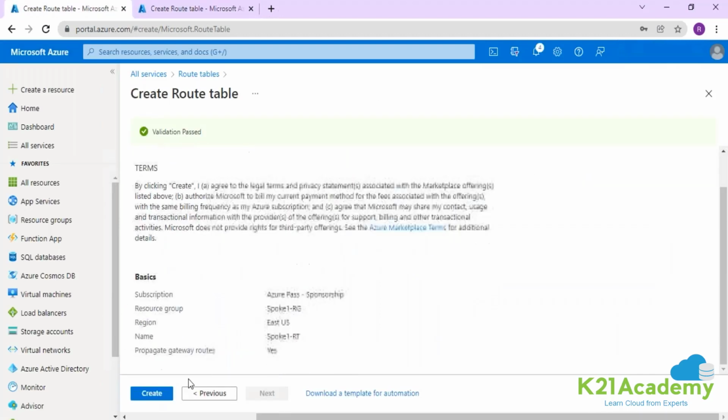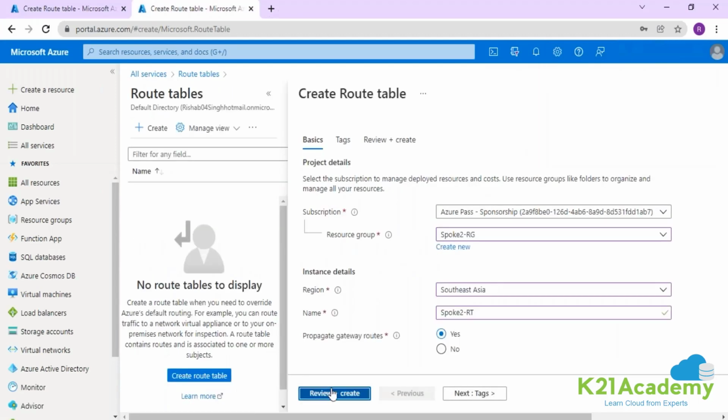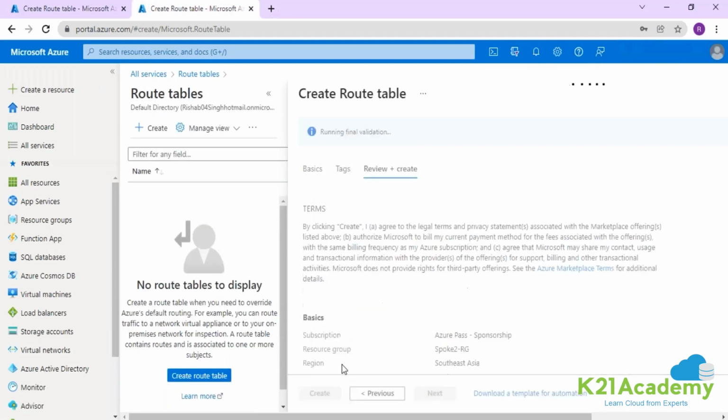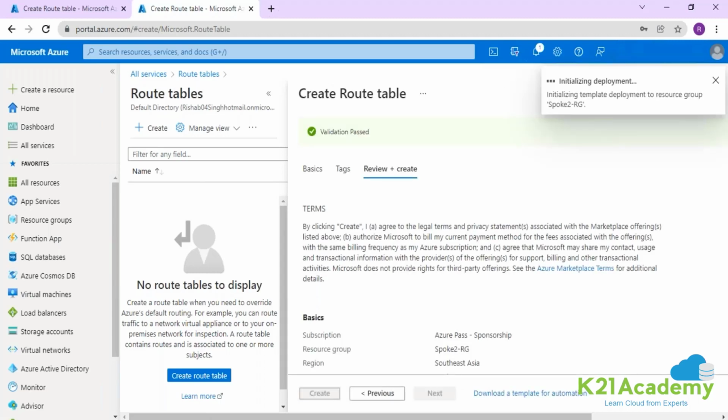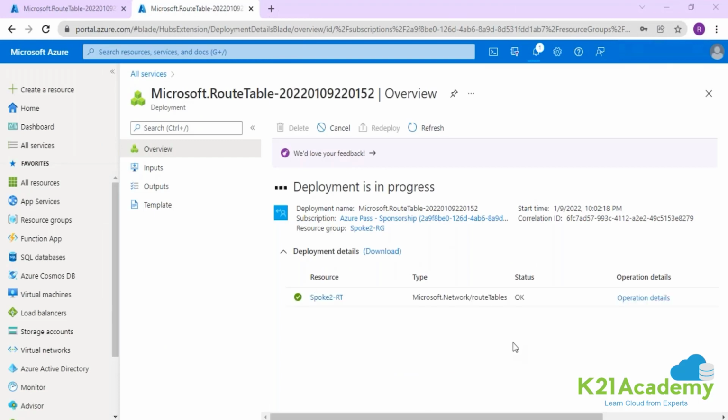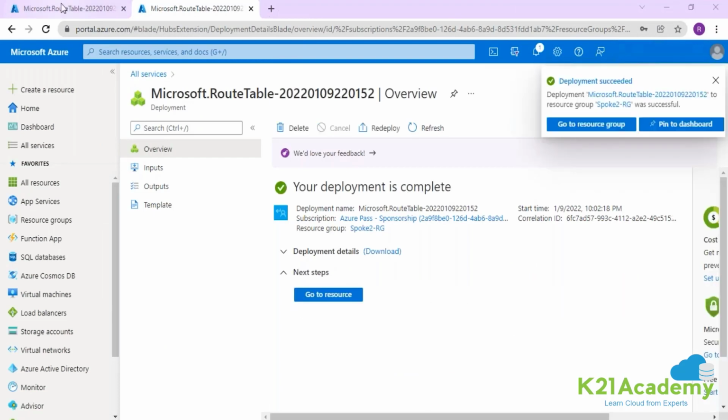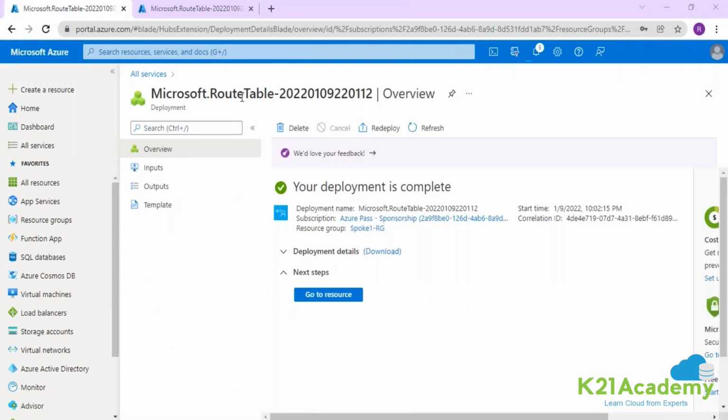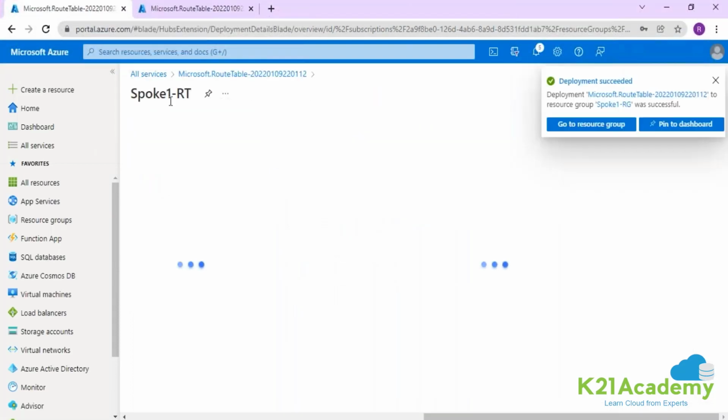So this is a spoke 1. And now we are creating spoke 2. Now, guys, route table is available now, both the route tables. Now I'm going into your spoke 1 RT.